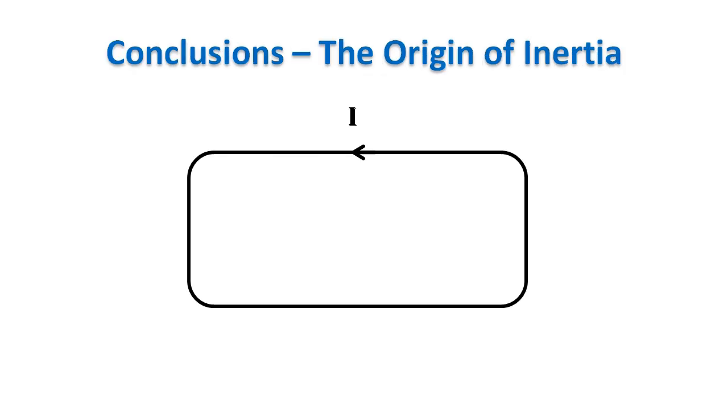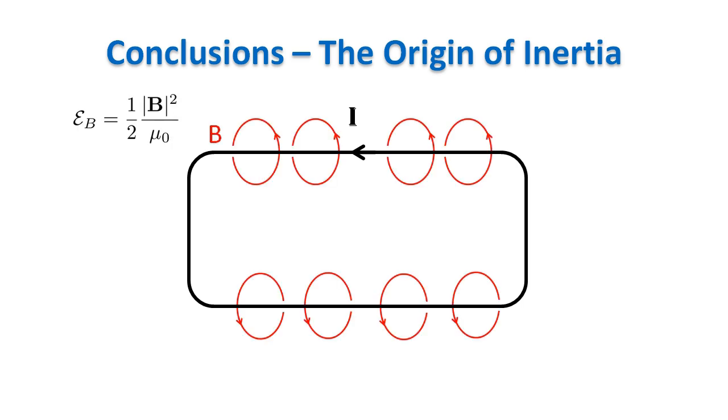I want to show the main idea with an example. Consider a loop of a superconducting material. If you start a current in the loop, the current, in principle, will flow forever. It is like the electrons in the loop have a sort of inertia. Once in motion, they cannot stop without applying a force. The inertia comes from the energy stored in the magnetic field surrounding the loop. If the current decreased, also the energy in the field would decrease without any force doing work on the system. This would be a violation of the conservation of energy. The electrons have to keep going, not to violate the conservation of energy.